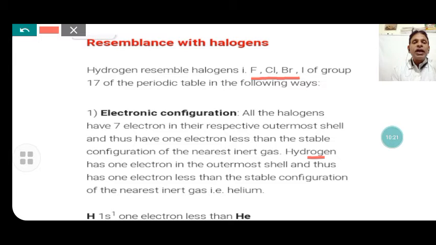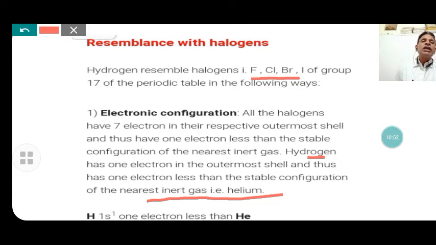Hydrogen has 1 electron in the outermost shell and thus it also has a tendency to gain 1 electron and form the stable configuration of the nearest noble gas, helium. Hydrogen makes its electronic configuration stable like helium by gaining 1 electron, and halogens also have a tendency to gain 1 electron to form an electronic configuration similar to the nearest noble gas.